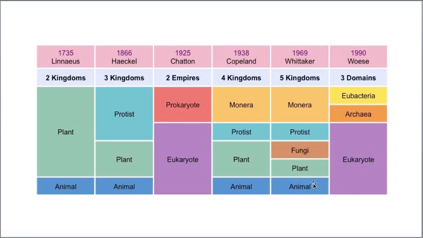And later the last one is Carl Woese's three domain classification. All these five kingdoms were differentiated into six kingdoms. That means Monera he differentiated into bacteria and old bacteria. That means Eubacteria, true bacteria, whereas Archaea means old bacteria, primitive bacteria, and Eukarya. These four will be there. Hope you understood the three domain classification.